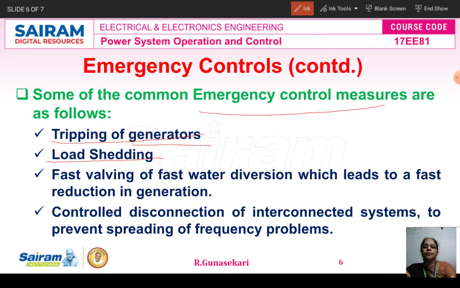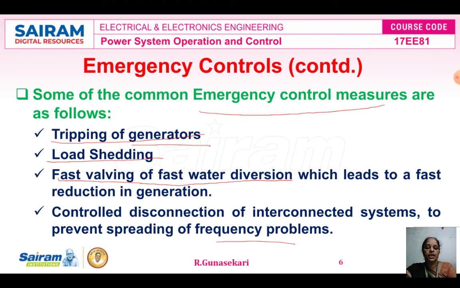The next is fast valving or fast water diversion, which leads to fast reduction in generation. Then controlled disconnection of the interconnected system to prevent spreading of frequency problems. If generation or load varies, definitely the frequency also varies, so we have to maintain the frequency; only then is our system reliable.